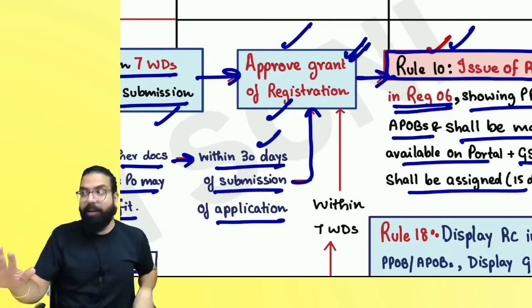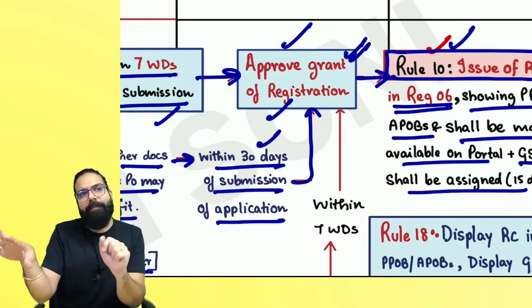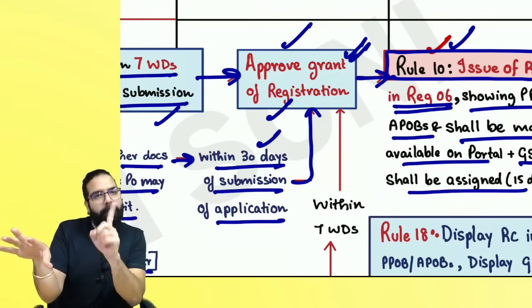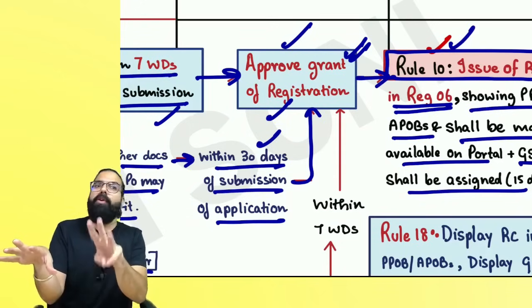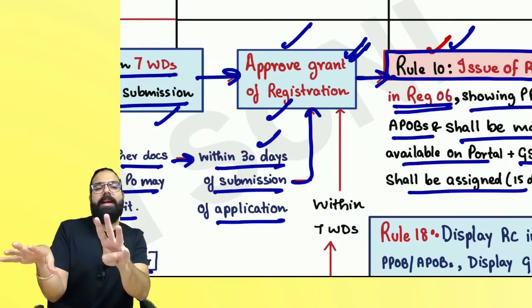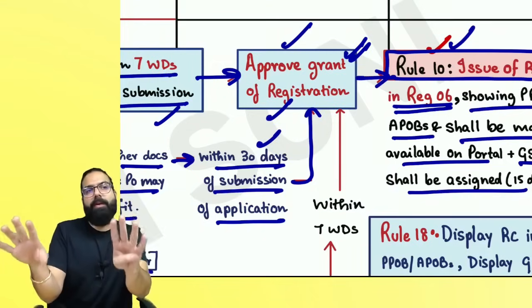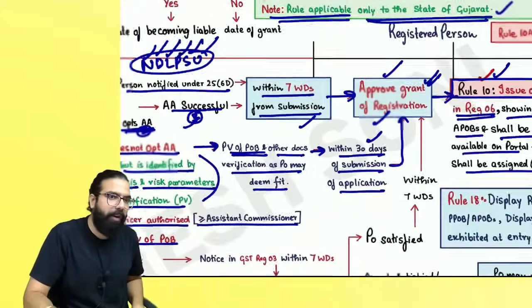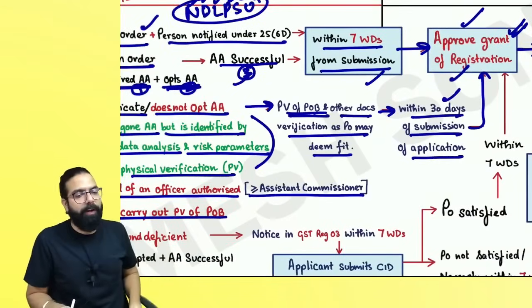Application is fine, Aadhaar authentication required but failed. Did not opt only. Opted but failed. Did not opt only. Portal identified you or officer identified you. The officer will identify, then he will take the Assistant Commissioner's permission. After all this, they are telling that if all these scenarios are there, first they will come for physical verification of the place of business. Because they will come, they will take some time. So now the time limit will be 30 days.